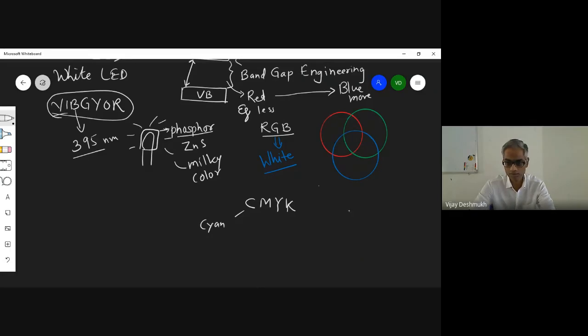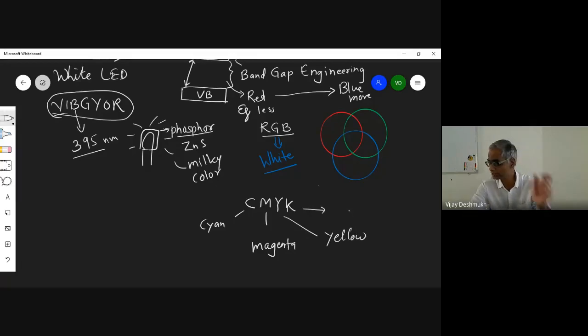Cyan, then magenta, yellow, and K. Which color is K? Black. Yes, this is black. Okay. So the combination of these will give a better picture.